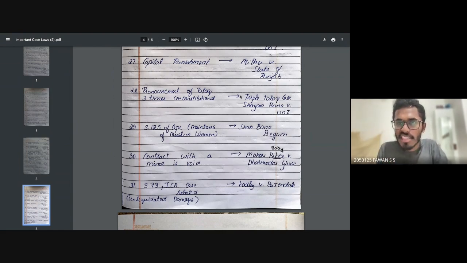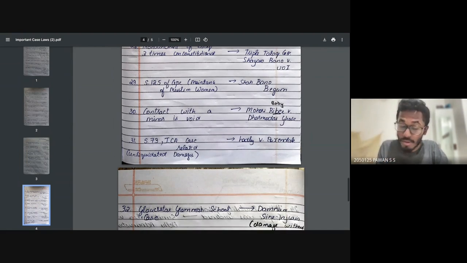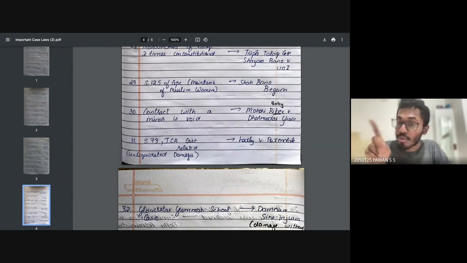Triple talaq case, it is also known as Shayara Bano versus Union of India case. Section 125 of the CrPC, maintenance of Muslim women, was actually majorly highlighted in the Shah Bano case. Do not forget it. Shah Bano and Shayara Bano case, do not confuse it.